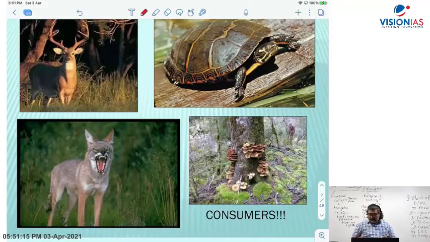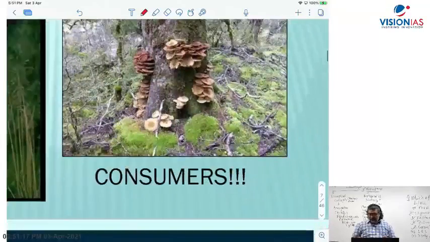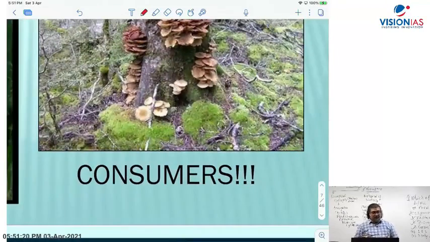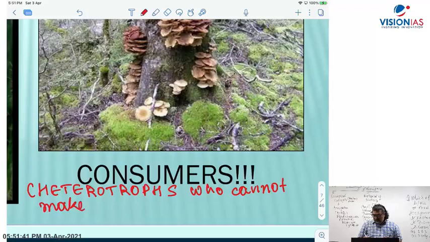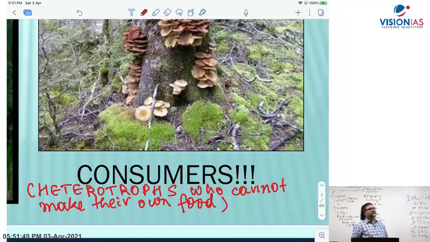What are consumers? Consumers are those species which cannot prepare food. They are heterotrophs. They cannot make their own food, cannot synthesize their own food, and they depend on producers for energy. But there are different types of consumers.